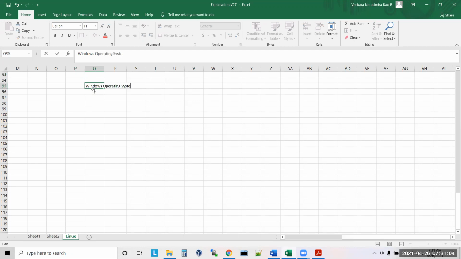And since we are using our smartphones, we have something called the Android operating system also.